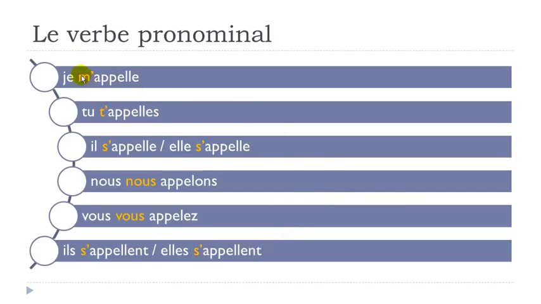If you look carefully here as well, you will have to add this m, t, s, and then nous, vous, s. So remember, it's just because the verb is starting with a vowel. It would be the same if the verb would start with the letter h plus a vowel, because we don't pronounce h, so that's the reason why.